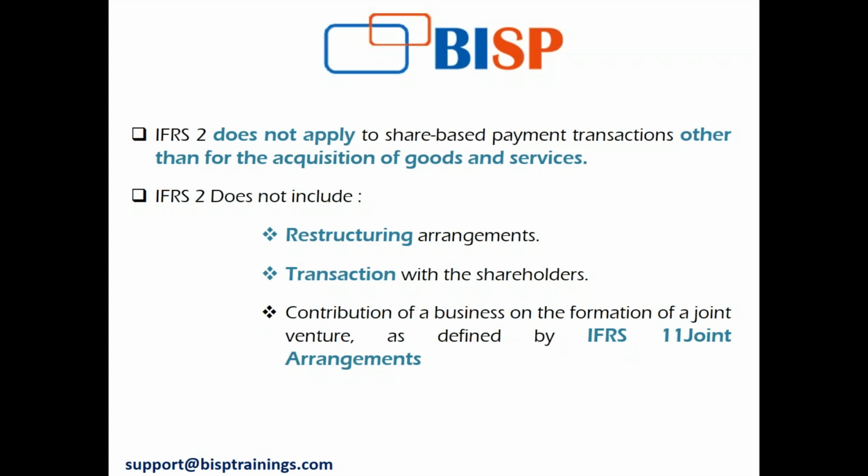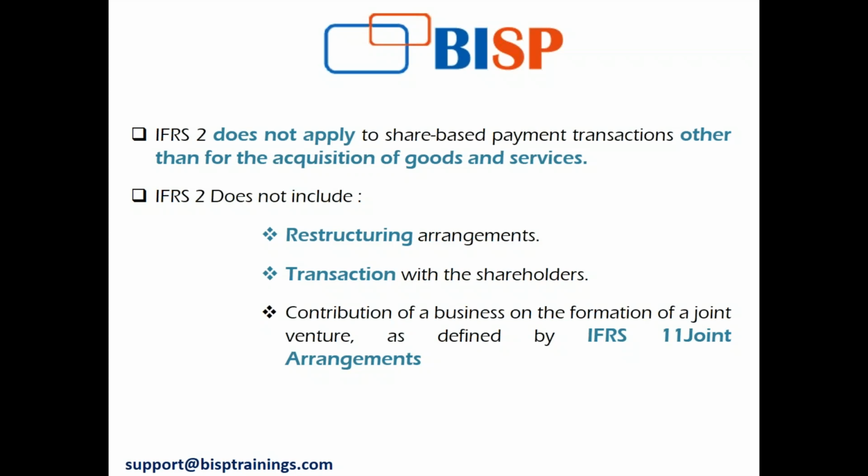This cannot happen. Of course, very specifically, IFRS 2 does not include any restructuring arrangements, that is, transfer of assets in a certain group, or any transaction with shareholders that are acting solely in the capacity as shareholders. Just as a shareholder, the transaction cannot be treated as a share-based payment.